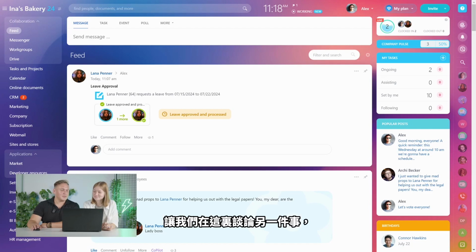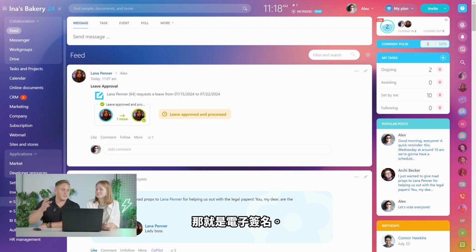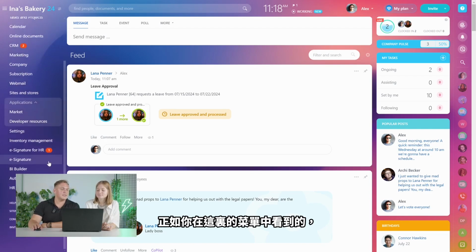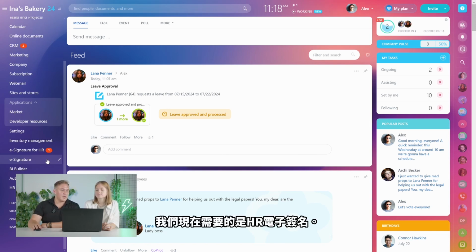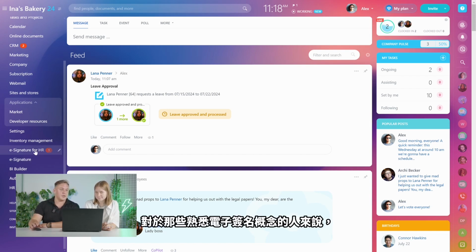And now, let's talk about something else here, and that is e-signature, okay? As you can see in the menu here, we have 2 e-signatures, actually. One of them is just the e-signature, and this is something you can use for your clients, for your contractors, external users, freelancers, people who work with you outside your company, right? And the one that we need now is e-signature for HR. That's for internal company documents, right?